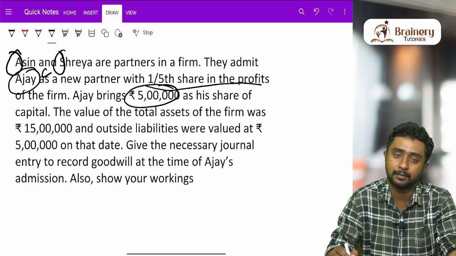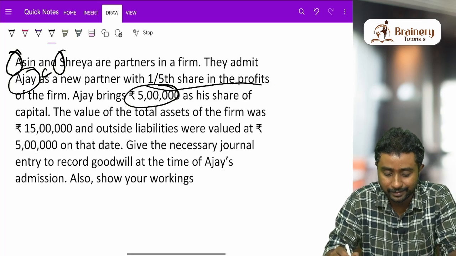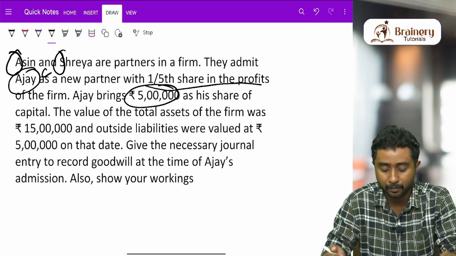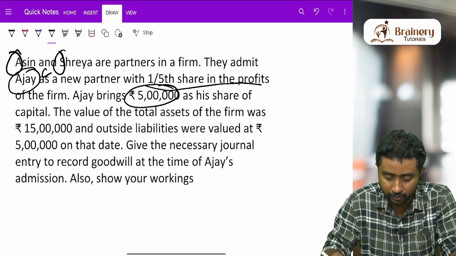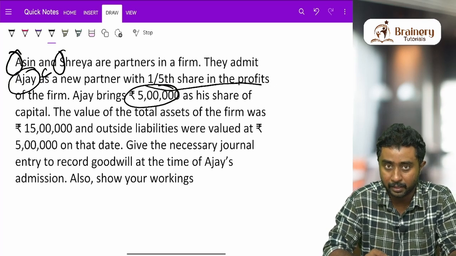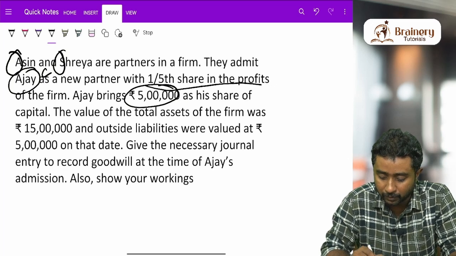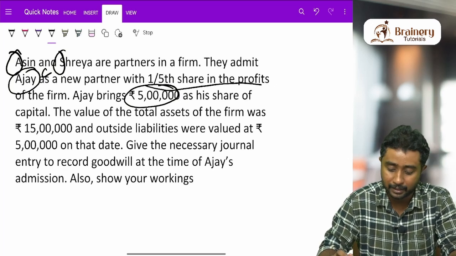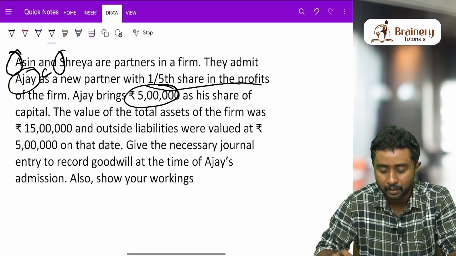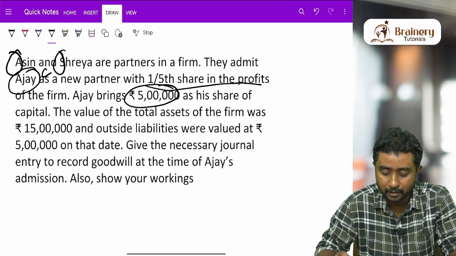So there are three partners, A, S and C. A and S are already existing partners. C is coming into the business and is bringing capital. He is bringing 5 lakh rupees. The value of the total assets of the firm was 15 lakhs and outside liabilities were valued at 5 lakh on that date. Give the necessary journal entry to record goodwill at the time of Ajay's admission. Also show your workings. This is the question.